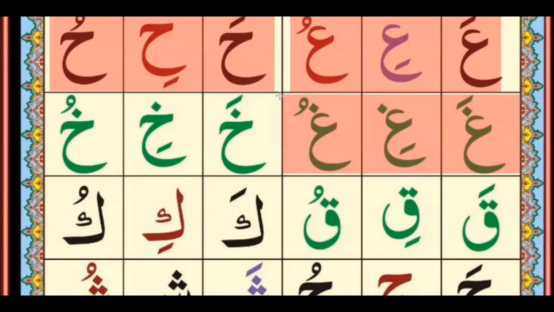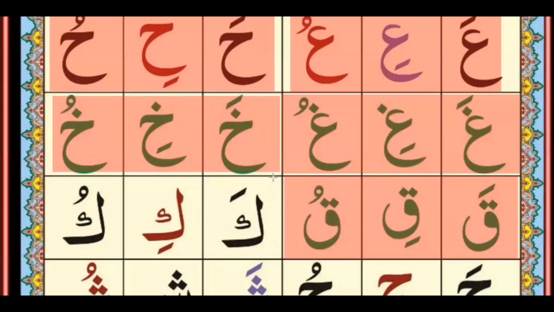And the next letter is Kha. Kha is a bold letter. When Kha comes, you round your lips, then open your mouth, then you read very easily. Kha Zabar Kha, Kha Zair Khi, Kha Pesh Khu. So it will be Kha Khi Khu. And the next letter is Qaf. When this bold letter comes, you increase the bouncy sound. Qaf Zabar Qa, Qaf Zair Qi, Qaf Pesh Qu. Qa Qi Qu.